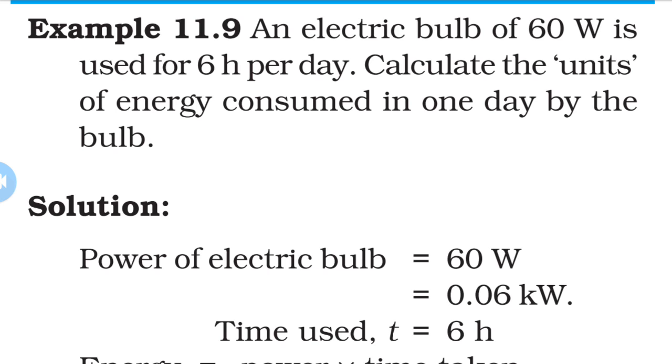The power of the electric bulb, 60 watt, is given. Now convert this watt into kilowatt: 60 divided by 1000, so the answer will be 0.06 kilowatt. And time is given as 6 hours per day, so T is equal to 6 hours.